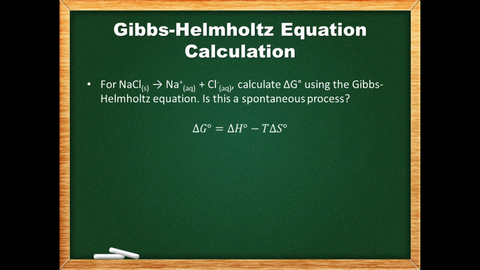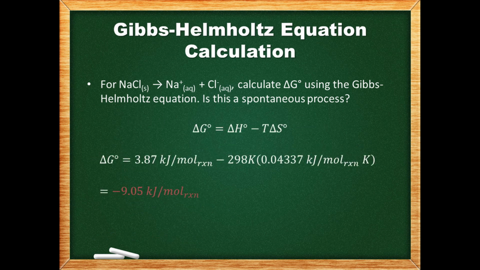These values can now be put into the Gibbs-Helmholtz equation. If we aren't given a specific temperature for a question requiring this equation, then we can assume the reaction is at SATP conditions. That is, the temperature is 25 degrees Celsius. Still, recognize that the presence of the naught symbol does not restrict all calculations to a temperature of 25 degrees Celsius. The delta G value we get for our answer is negative, so the reaction is spontaneous.